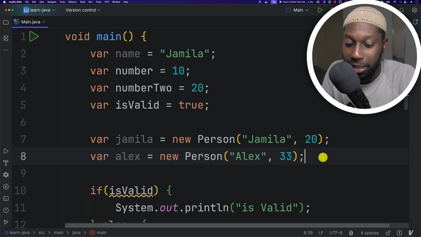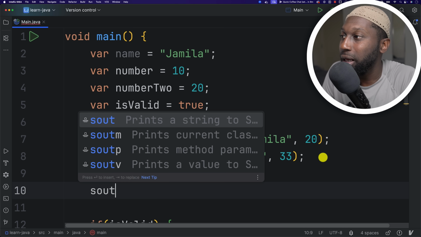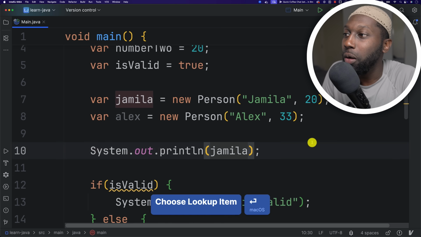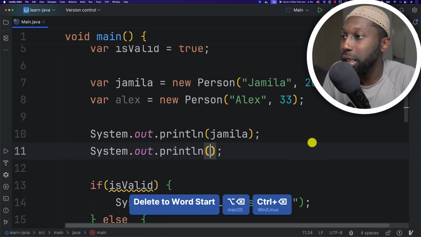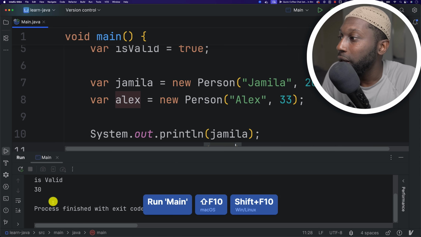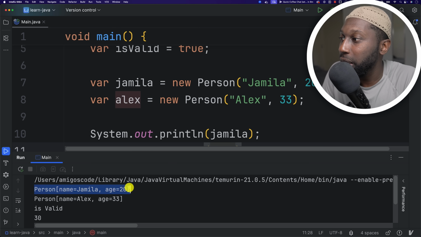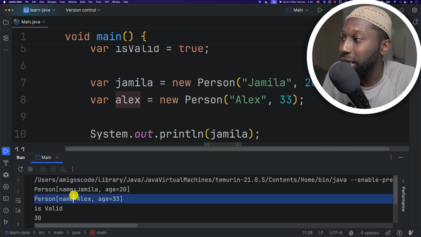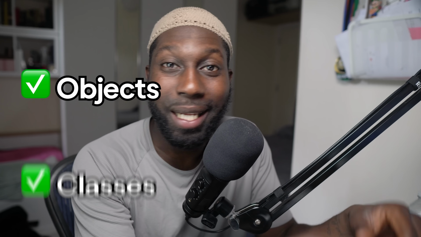So now if I say System.out.println, and I want to print Jamila, for example, and also I want to print Alex in here. There we go. I can then say run, and you can see that I do have Person in here, with name Jamila, 20, and then Alex as well. So you basically just learned objects and classes and records as well. So this is the beauty of Java.